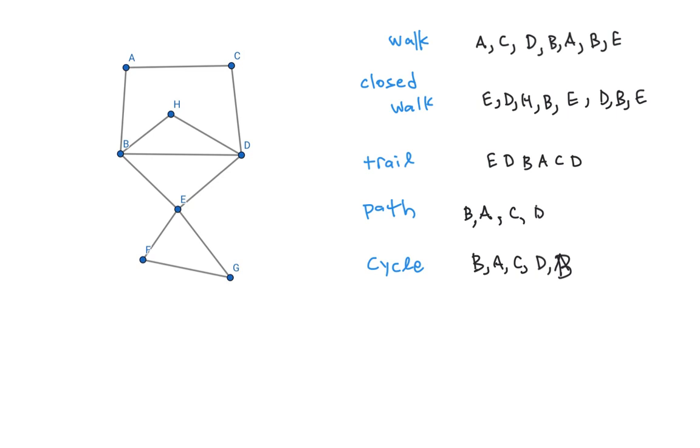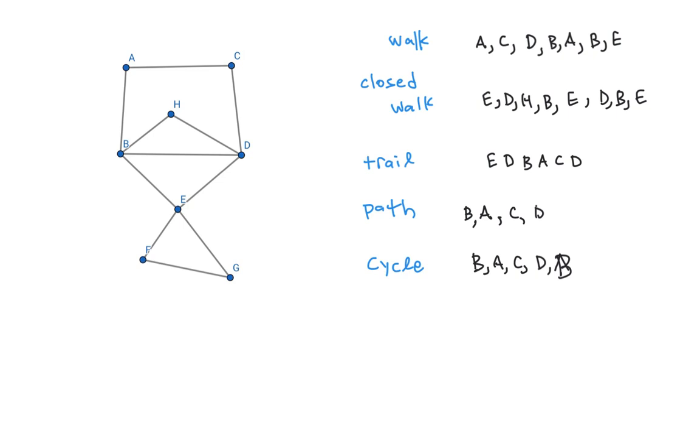On the other hand, an example of a trail would be E goes to D, goes to B, goes to A, goes to C, goes to D. In that walk, I never repeated an edge, so it is a trail. On the other hand, I did repeat a vertex at least twice.